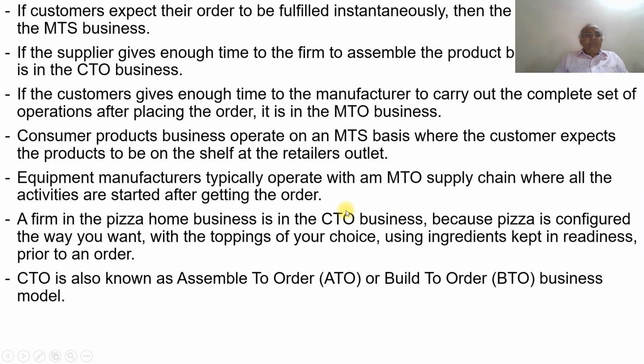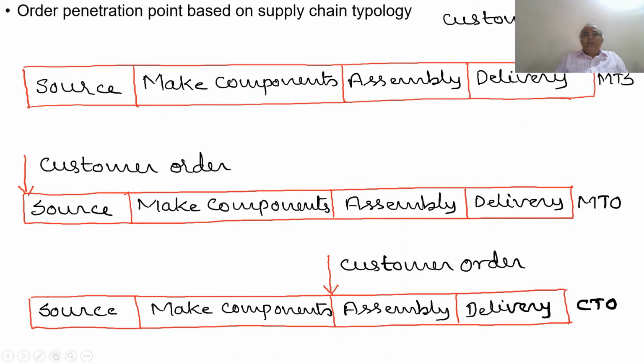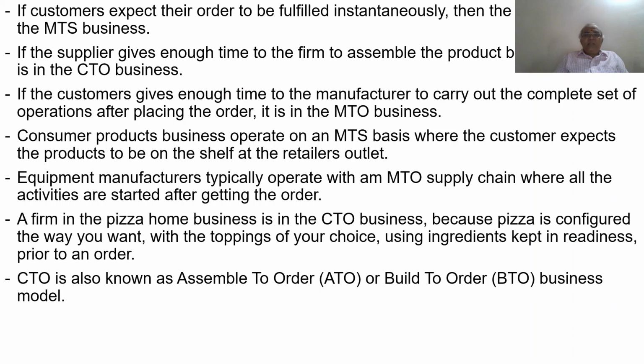Consumer product businesses operate on a make to stock basis, where the customer expects the product to be on the shelf at the retailer's outlet. The customer just goes to the shop, gives the money and takes the material. This is the MTS basis.